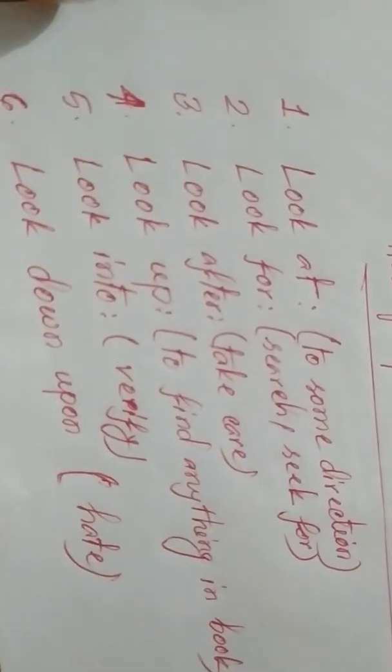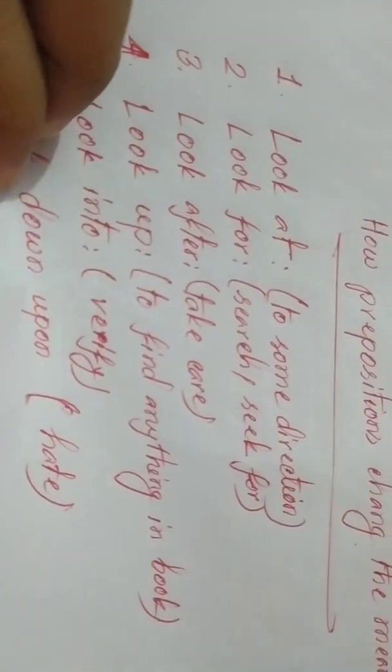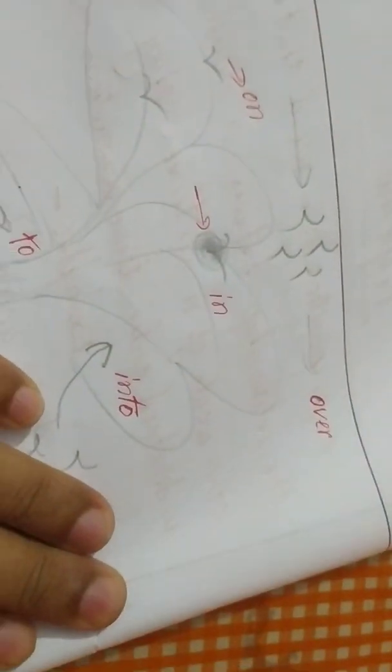So dear viewers, you can see from this video how important the preposition is. So we have to be careful while using prepositions. And now let's see how to use and how to know the prepositions.